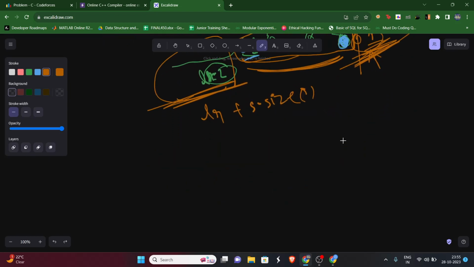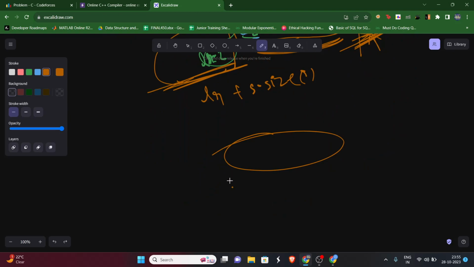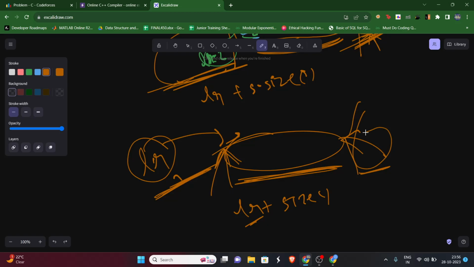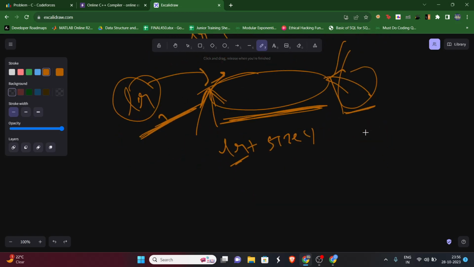Okay, so from here what we are realizing is that if we are inserting at any position, then for insertion on the left we can simply say that the number of characters removed in the left will be the index for this left insertion. And if we are inserting something on the right, then we can simply write how many characters we have removed in the left plus the size of this remaining string. That will be the index for this right insertion.